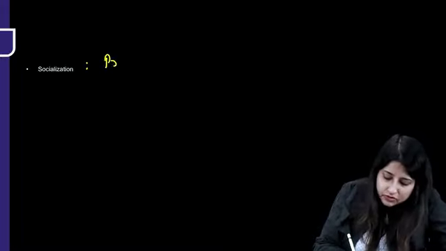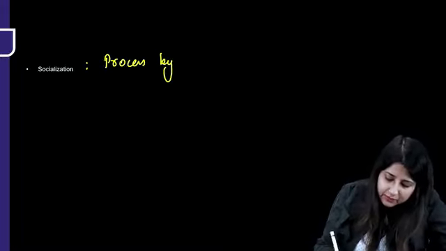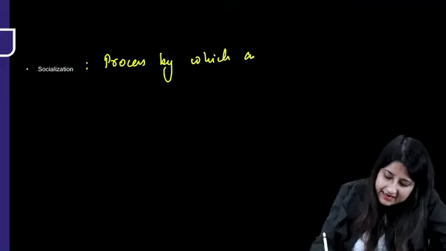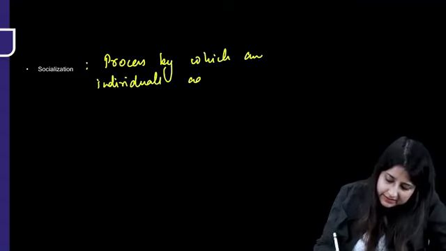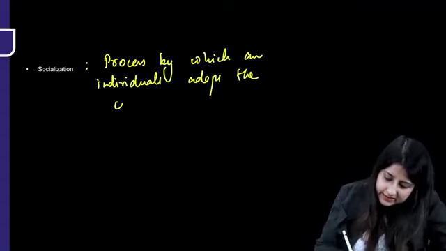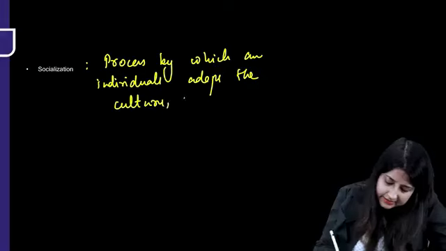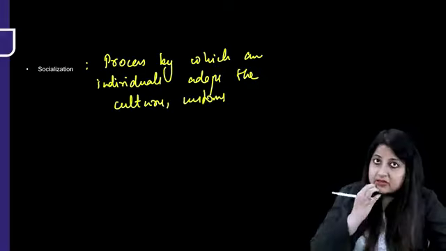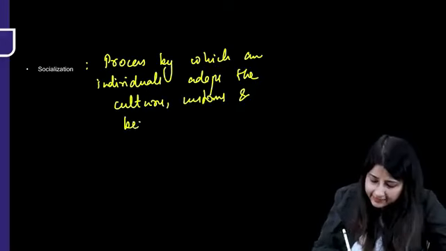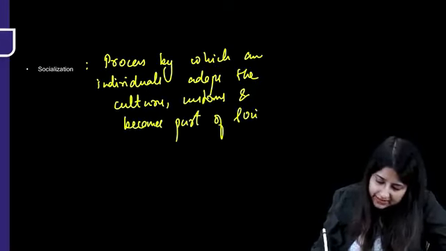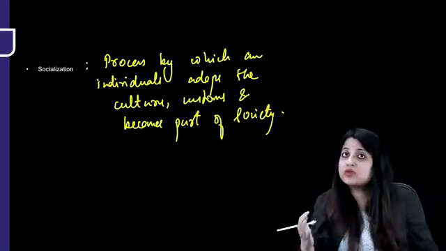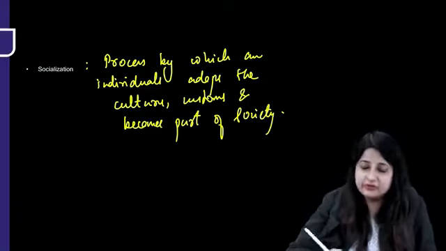Socialization. Now, are we born knowing what are the things that we have to follow in a society? No. So socialization is the process by which an individual adopts the cultures, customs. You'll see what culture and customs are also. And becomes part of society. So what is socialization? It's nothing but a process by which an individual becomes a part of the society.